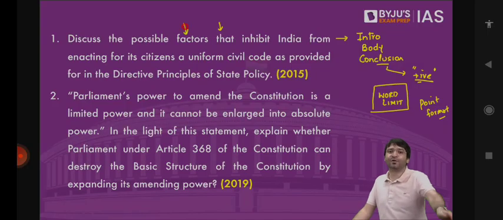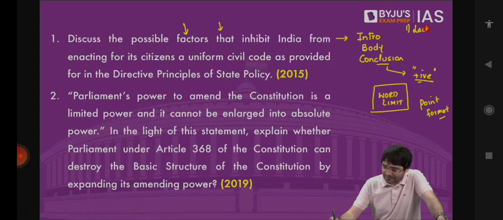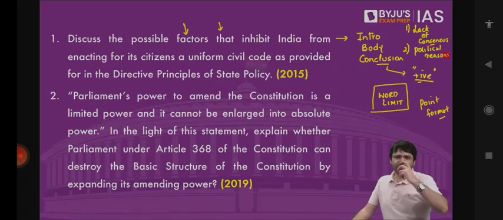Number 1, lack of consensus. Number 2, political reasons. And then you'll have to explain it in one line. Lack of consensus should be your headline.